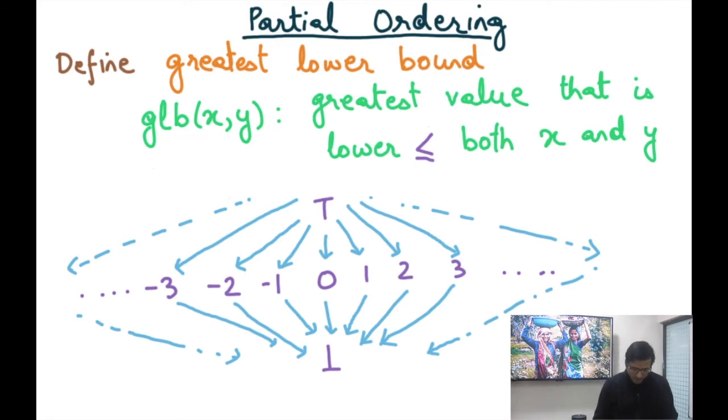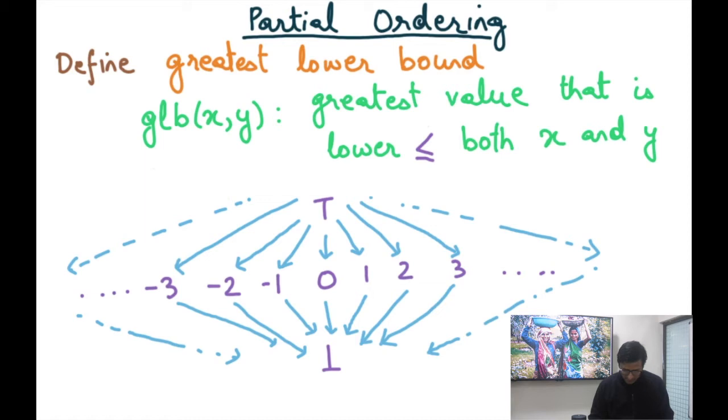So GLB of x, y is the greatest value that is lower, by the less than or equal to operator, not the less than operator, than both x and y. All right. So it's the greatest value that's lower than both x and y. Although I'm showing GLB with 2 arguments, you could extend this to more than 2 arguments as well. For example, GLB of x, y, z is the greatest value that's lower than all 3 of x, y, and z.